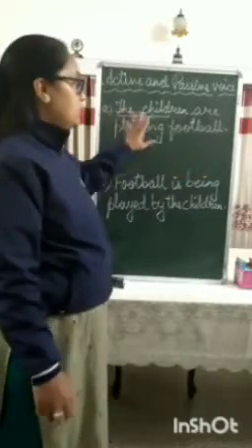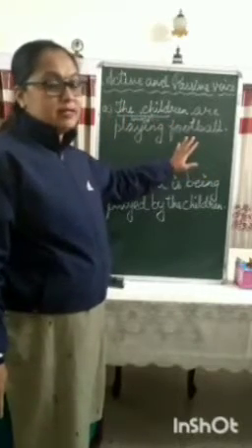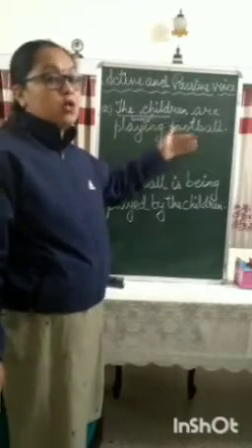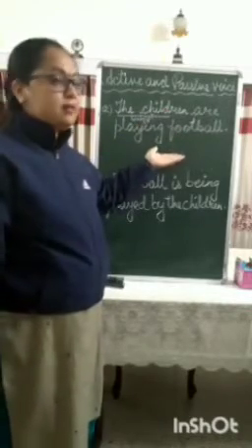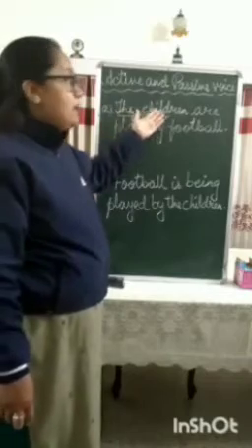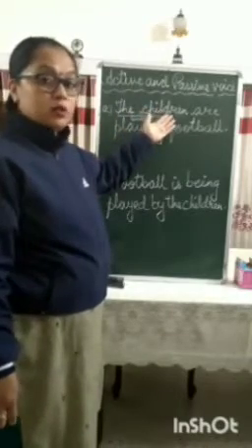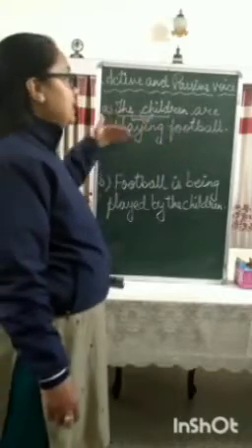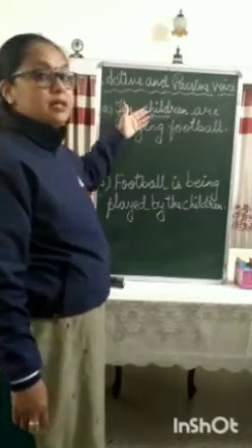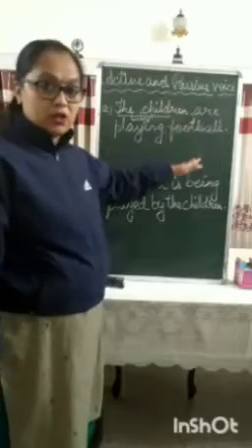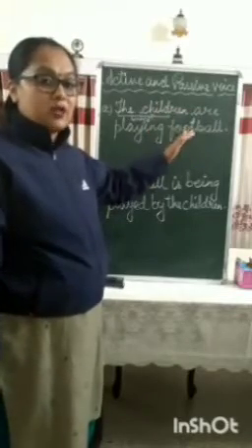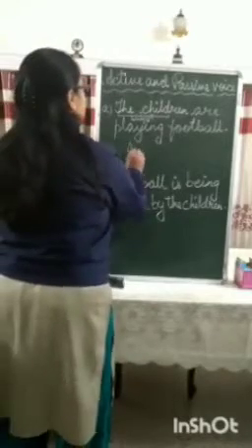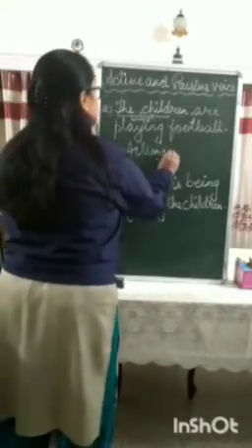Now an action is going on in this sentence. According to this sentence, what is that action? That the children are playing football. So who is the subject in this sentence? The children. And what is their action? What are they doing? They are playing football. Okay. So when in a sentence the subject is doing an action or is the doer of an action, such a sentence is said to be written in active voice.